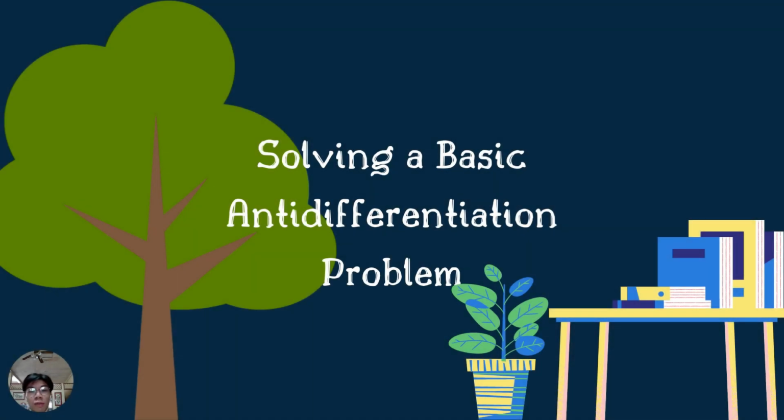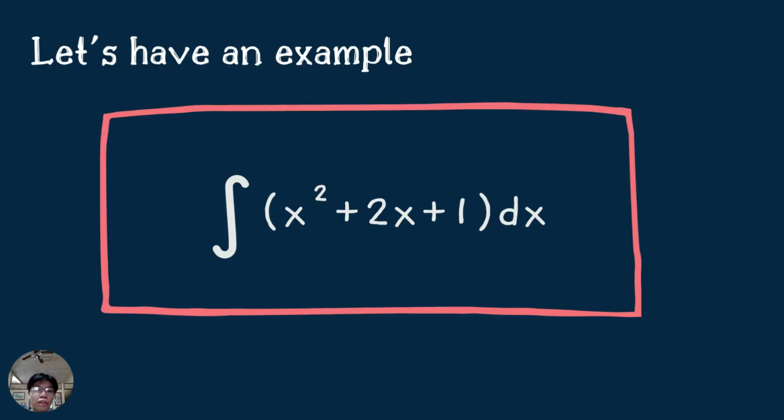Now let us move on to the problem solution sets. So first, let's try solving a basic anti-differentiation problem. But what is anti-differentiation? Well, anti-differentiation is the reverse process of finding a derivative. Or in simple terms, we are trying to find the origin of a derivative. But to truly understand this concept, let us have an example.